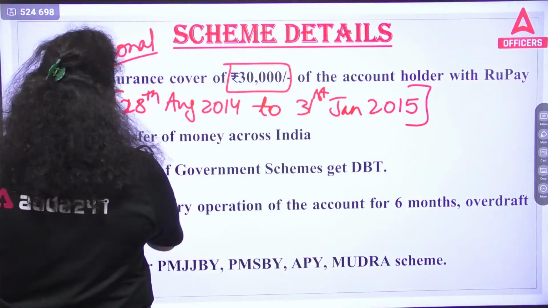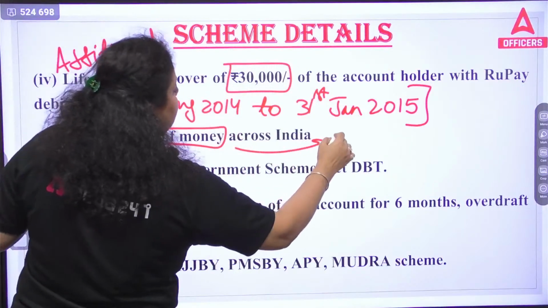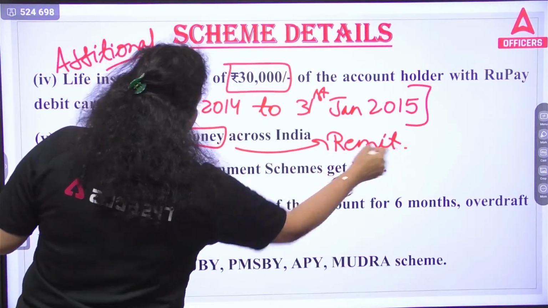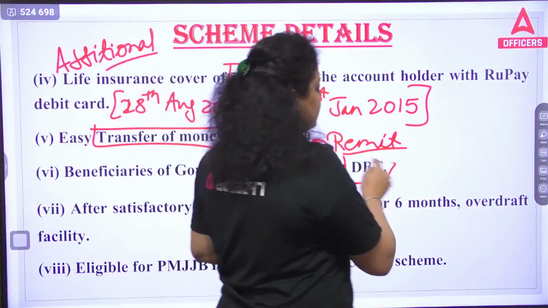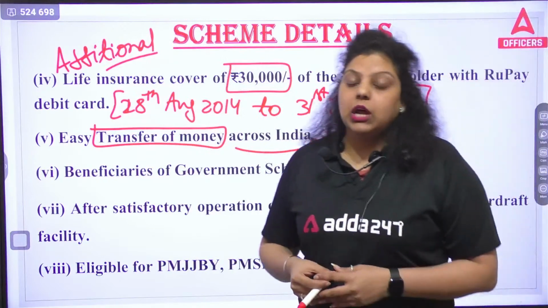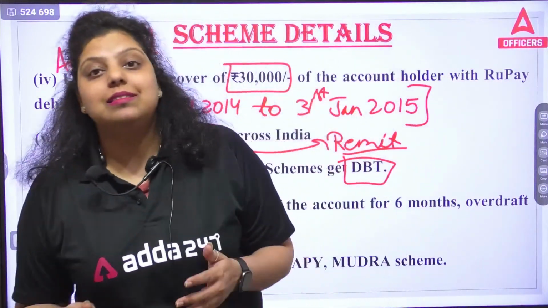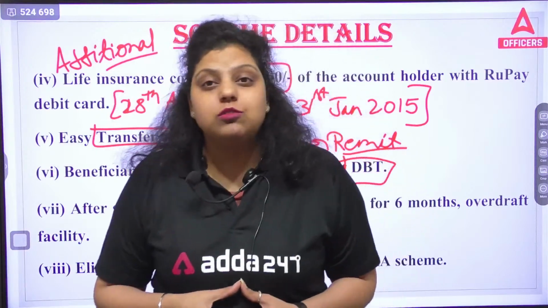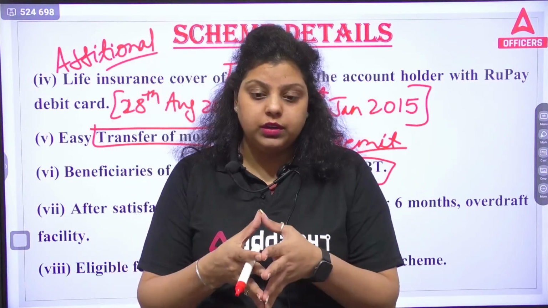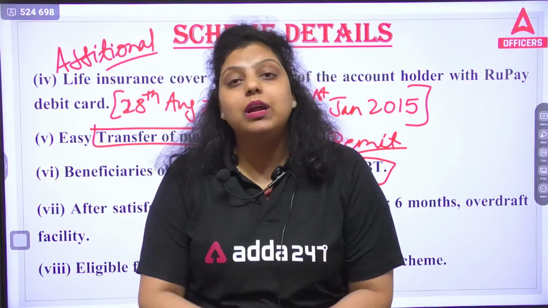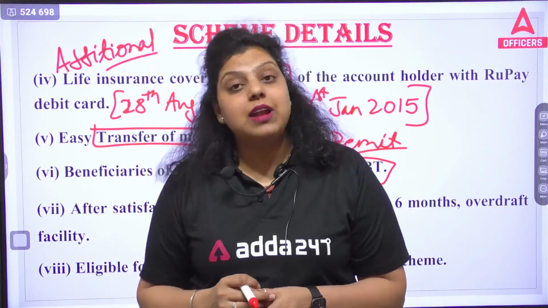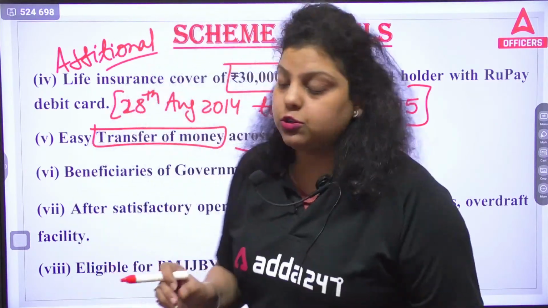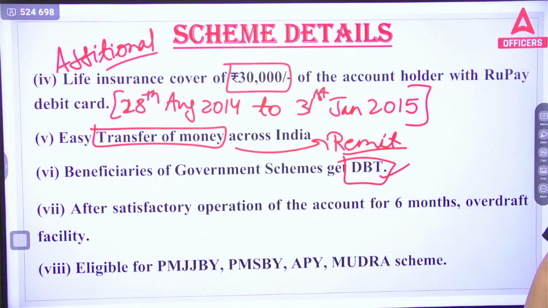Now, easy transfer of money across India is allowed. It means you can easily remit the fund, you can easily transfer your fund. The next is that beneficiaries of government schemes get DBT here. Now, what is DBT? DBT is the direct benefit transfer scheme, in which the beneficiaries of the social welfare schemes of the Government of India get the benefit in their own account. No mediator will be there, so that no corruption will be there and transparency will be there. That's why this scheme was introduced. Okay, I hope it is clear.